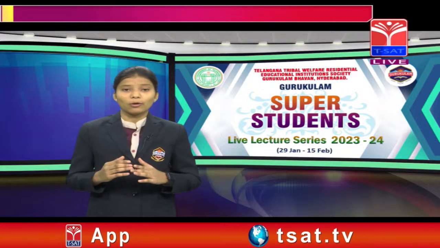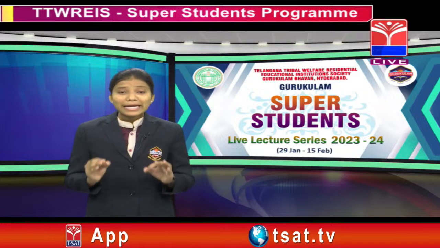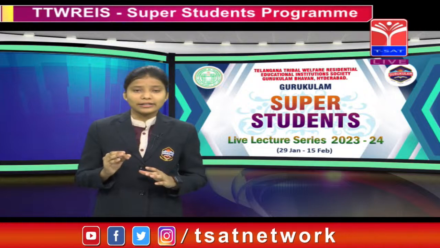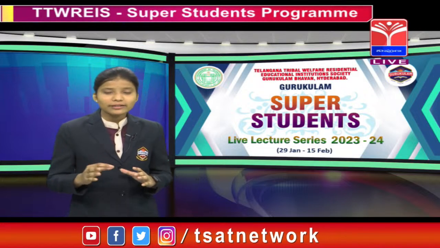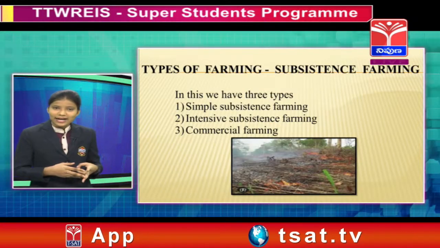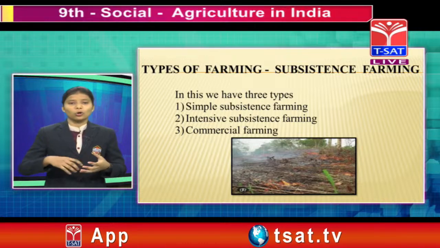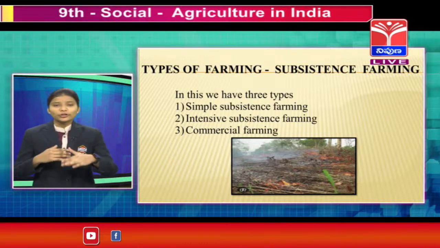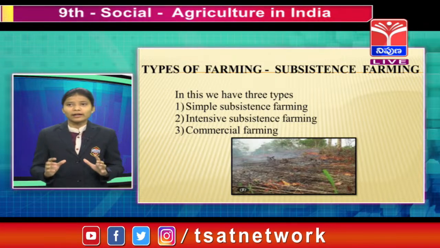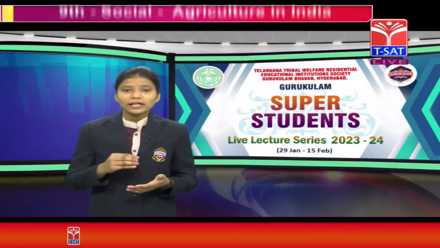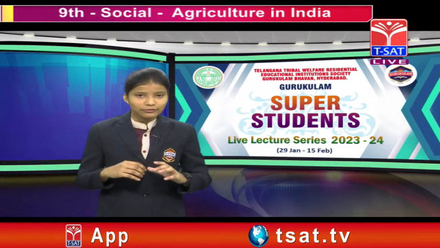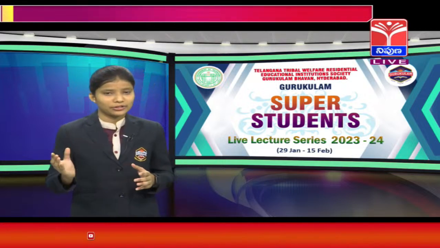Let me explain to you about commercial farming. The main characteristic of commercial farming is the higher use of modern inputs, right? The modern inputs are chemical fertilizers, insecticides, pesticides. These modern inputs are all used in commercial farming. For example, coconut is a food item and they prepare curry with it in Kerala, right? But it is a commercial crop in our country. This is the difference between them, right?